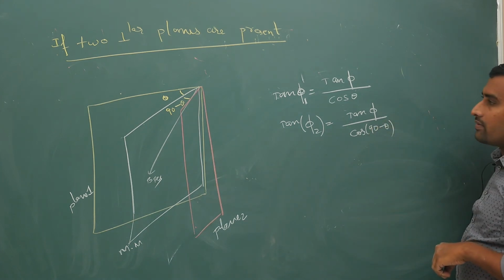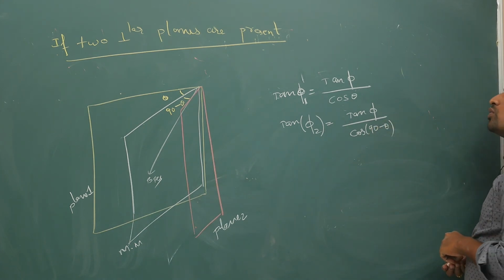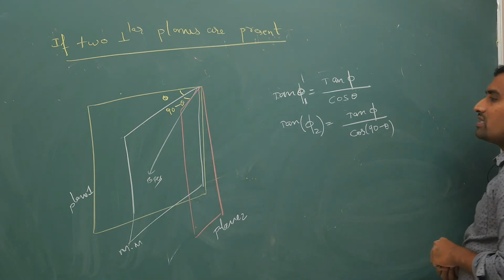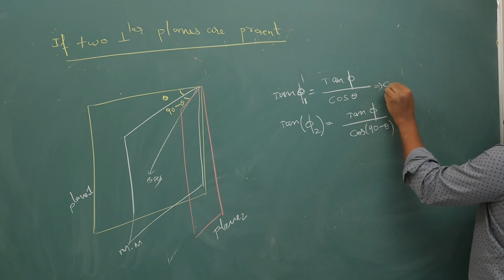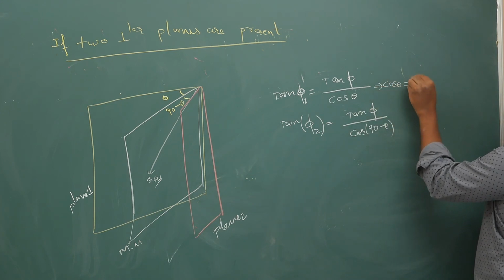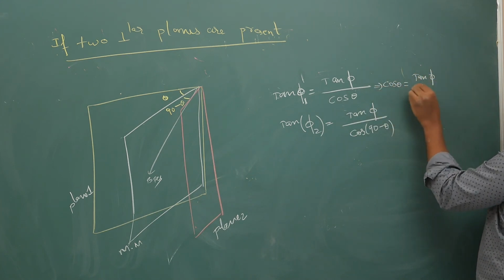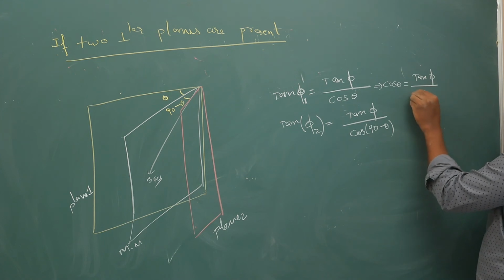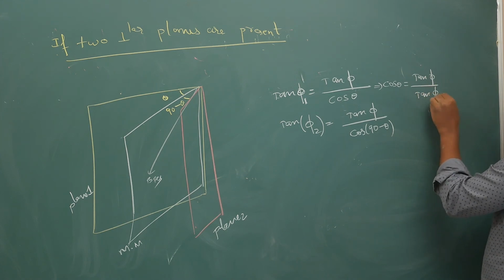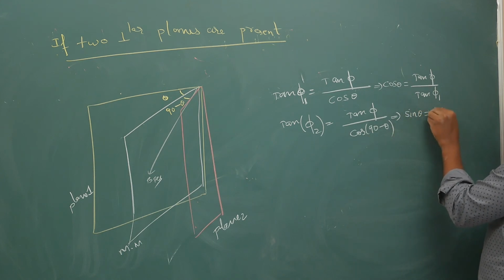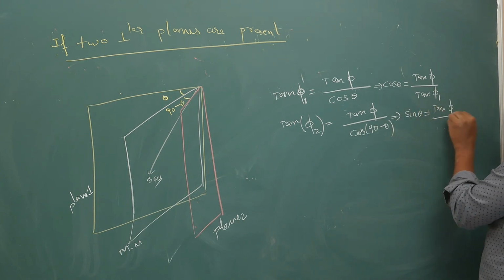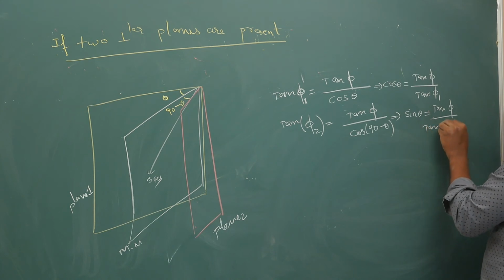Take the reciprocal, or send cos theta to the other side: cos theta is tan phi by tan phi 1. Cos of 90 minus theta is sin theta, so sin theta is tan phi by tan phi 2.